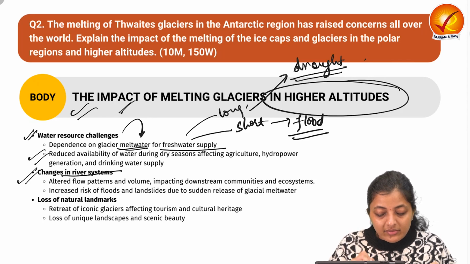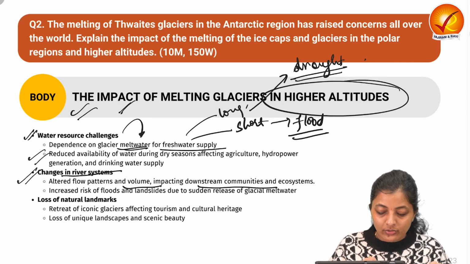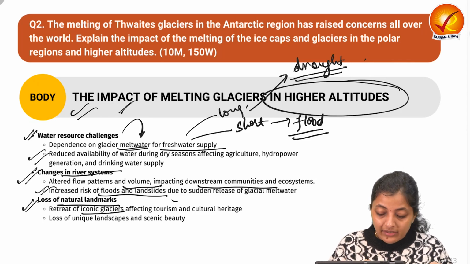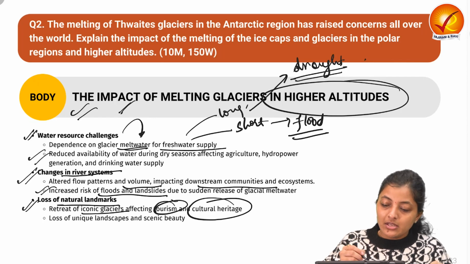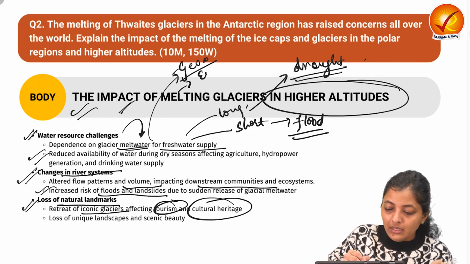Then changes in the river system, altered flow pattern and volume, impacting downstream communities and ecosystems, with increased risk of floods, etc. We have discussed that. Then loss of natural landmarks, like the retreat of the iconic glaciers affecting tourism and cultural heritage. So what we are doing in this, we are writing the geographical impact, economic impact or the resources impact, like the